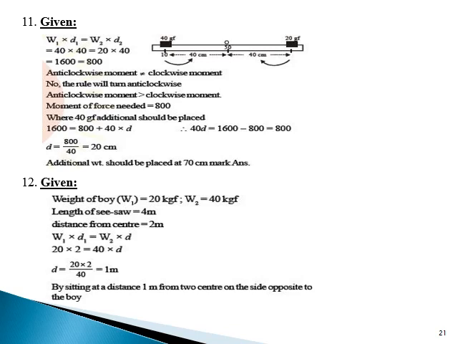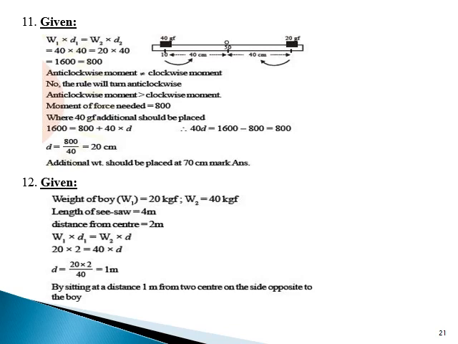Moment of the force needed is 800. 800 plus 800 gives you 1600. Where should the additional 40 gf be placed? This was the second question in the 11th numerical. 1600 is equal to 800 plus 40 into D. D is equal to 20 centimeter you got. Now the additional weight should be placed at the 70 centimeter mark. Means what you have to do, from the center 50 you add plus 20, you will get 70 centimeter.